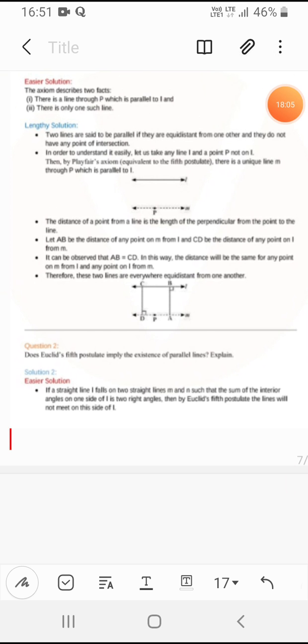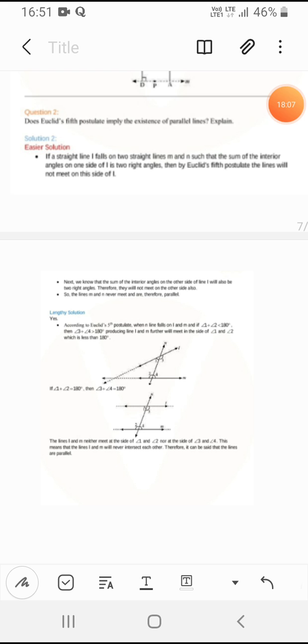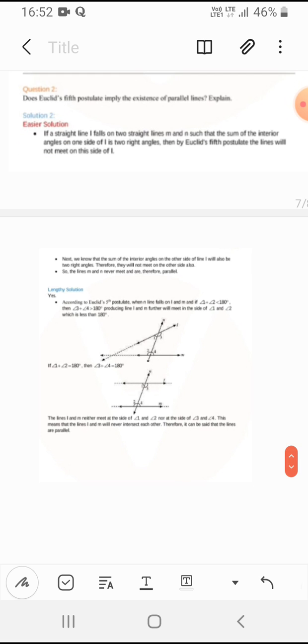Next, we know that the sum of the interior angles on the other side of line l will also be two right angles, therefore they will not meet on the other side also. So the lines m and n never meet and are therefore parallel. Like this we can draw and explain it.